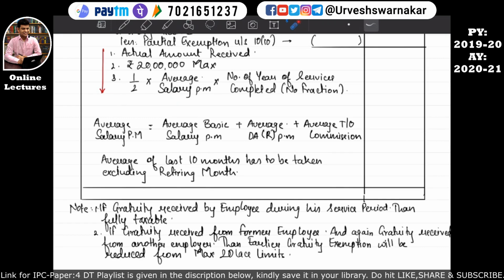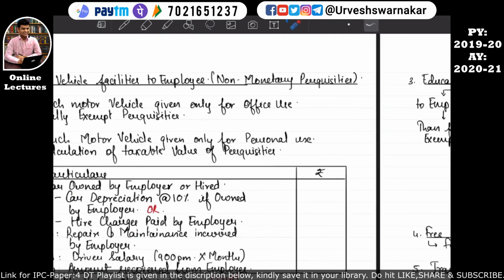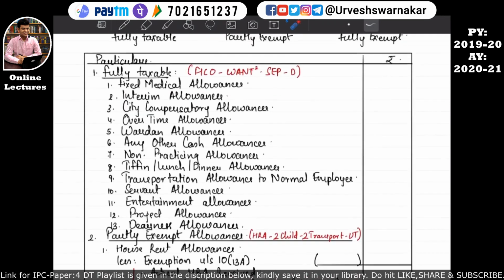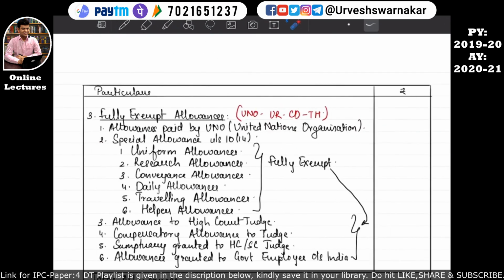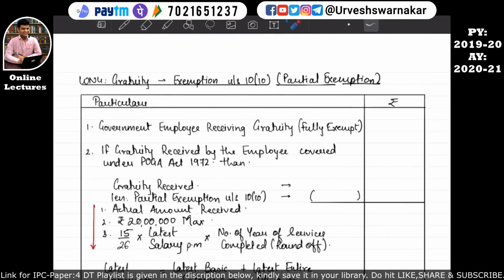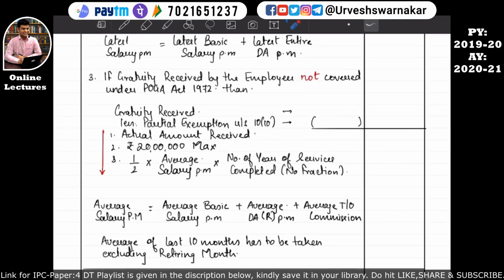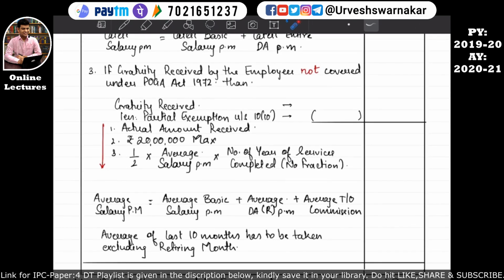Don't worry, after completing our entire table, that is this computation of income from salary, we will solve a few sums. Okay, that time you'll come to know things in a better manner. So don't feel disheartened that we are only studying theory. See, once you have studied this theory, automatically things will become easy for you.